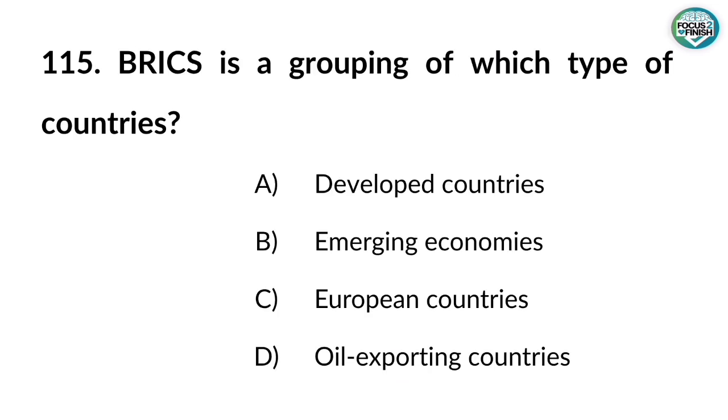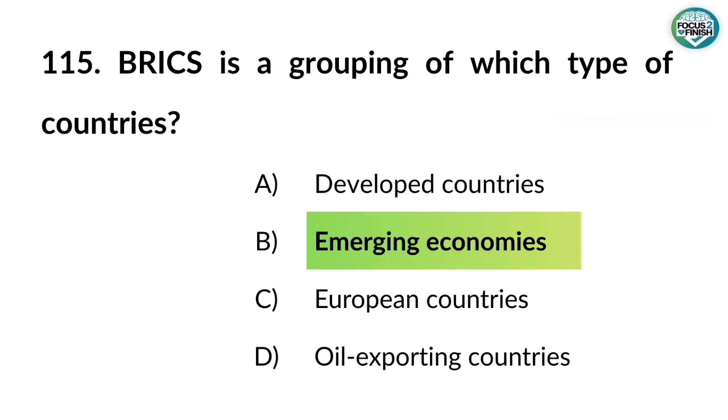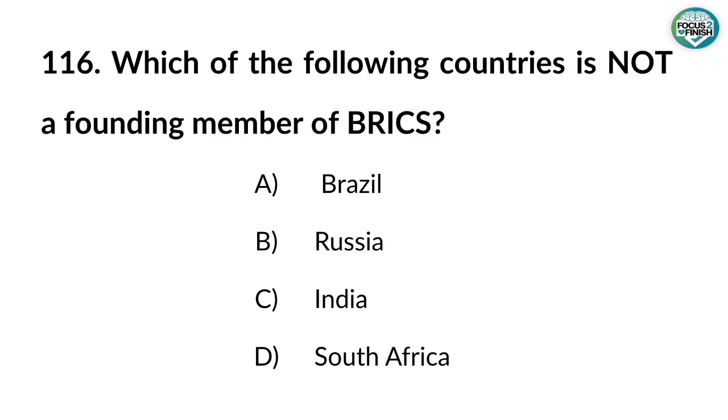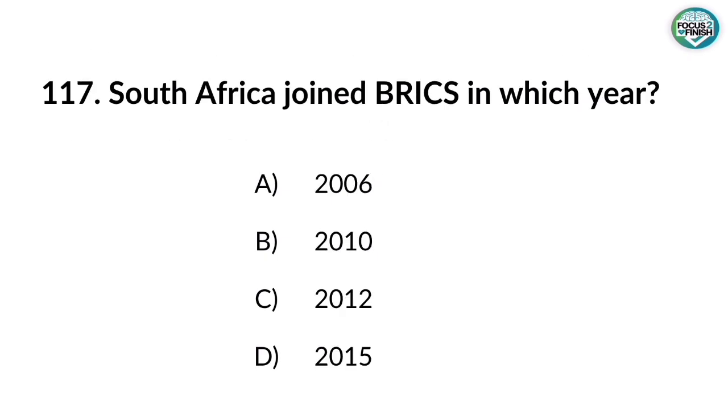115. BRICS is a grouping of which type of countries? Answer: emerging economies. 116. Which of the following countries is not a founding member of BRICS? Answer: South Africa. 117. South Africa joined BRICS in which year? Answer: 2010.